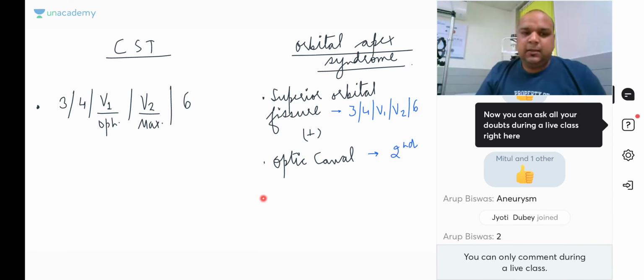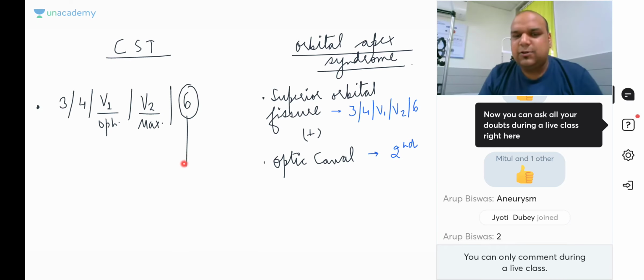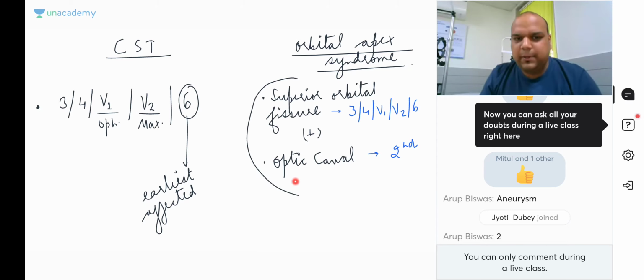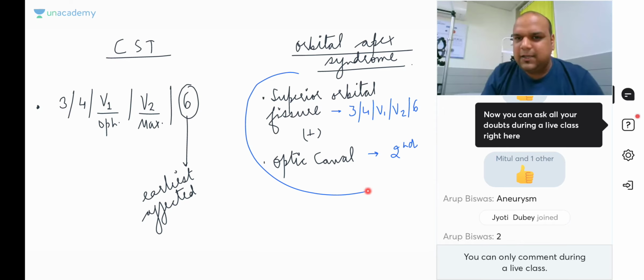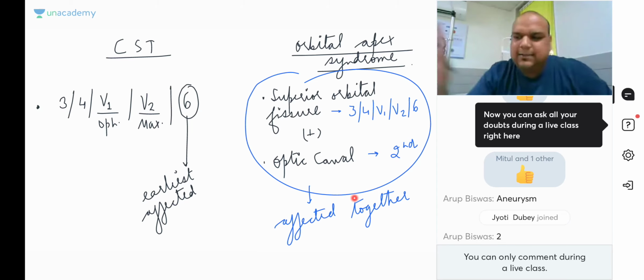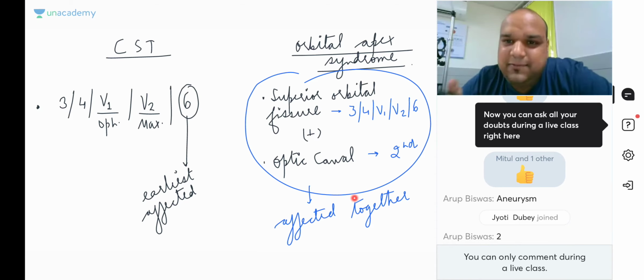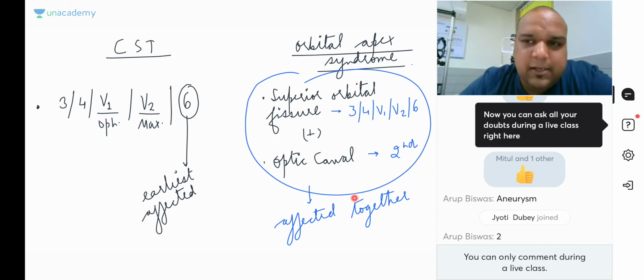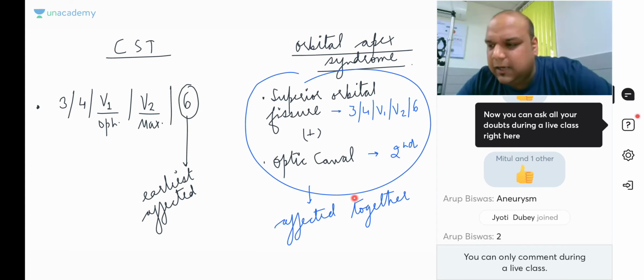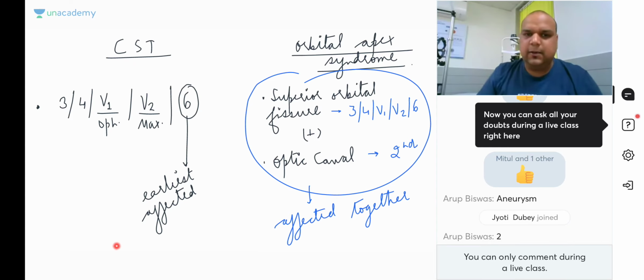Yes? Now, another difference is that in cavernous sinus thrombosis, sixth nerve is the earliest or the first affected. But in orbital apex syndrome, all the nerves are affected together, concurrently. Okay, so there will be no presentation first and then after. There will be concurrent. Ek saath sab kuch hoga. Am I clear to everybody? So this is the difference. First of all, the second nerve is also affected in orbital apex syndrome, and in cavernous sinus thrombosis, sixth nerve is first affected, whereas in orbital apex syndrome, all the cranial nerves are affected together. Right, guys? We understand this till now. Now let's move on, everybody.